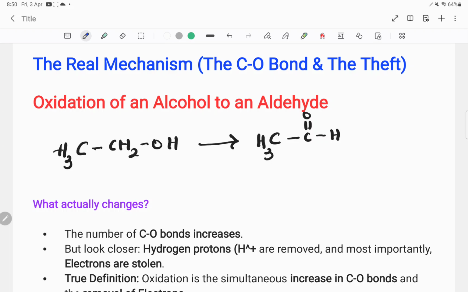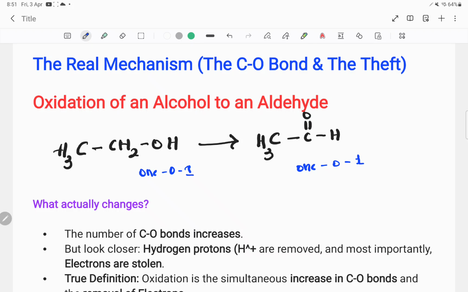There is only one oxygen before the reaction, and after the reaction the number of oxygens is also 1. There is no new oxygen atom added, so then we cannot call this reaction an oxidation reaction. Right? But that is not the actual case.